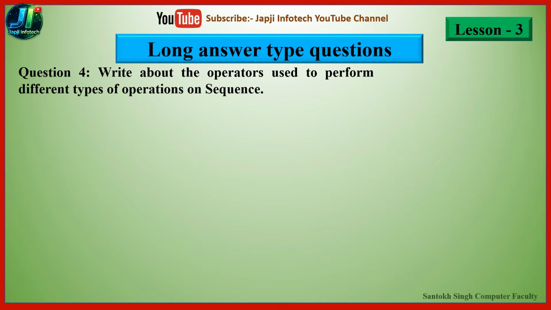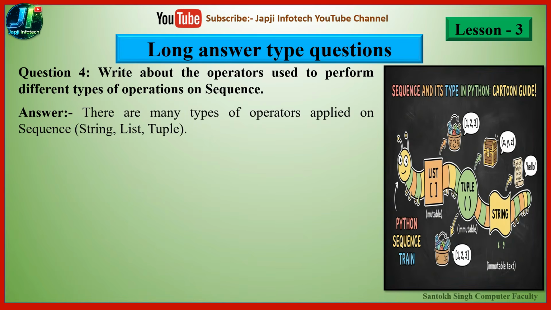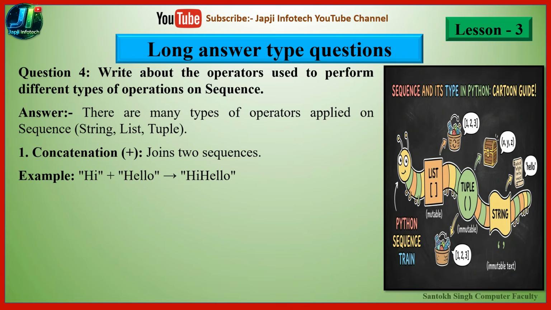The fourth question is: write about operators used to perform different types of operations on sequences. So their answer is: there are many types of operators applied on sequences like string, list, and tuple. The first one is concatenation. So the concatenation symbol is the plus sign. So it joins two sequences, and the example is in double quotes hi plus in double quotes hello. So hi and hello can be joined with the help of plus sign. So when we implement this, it displays the result as hi hello.